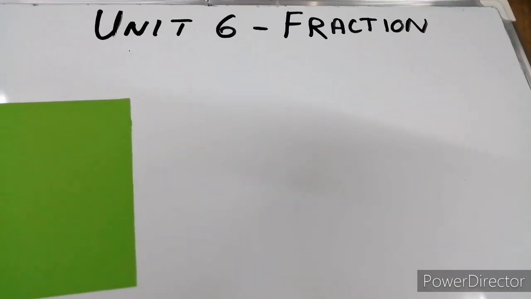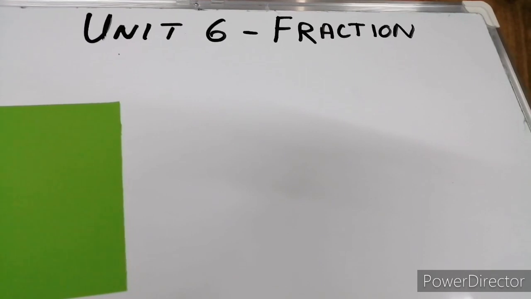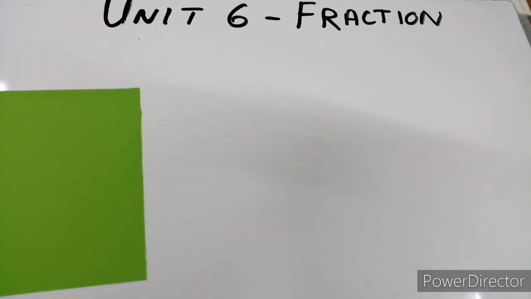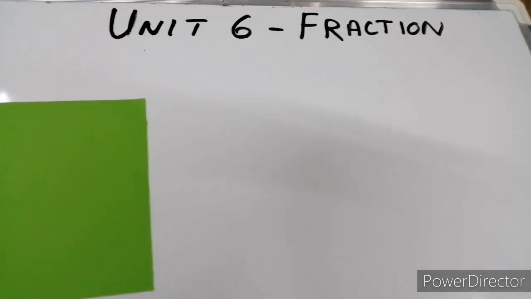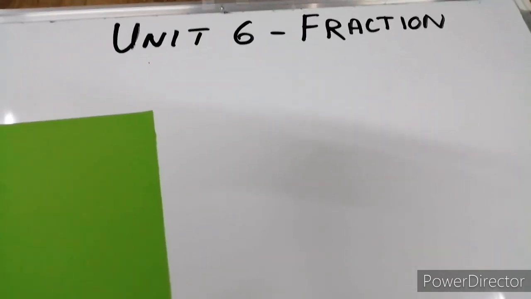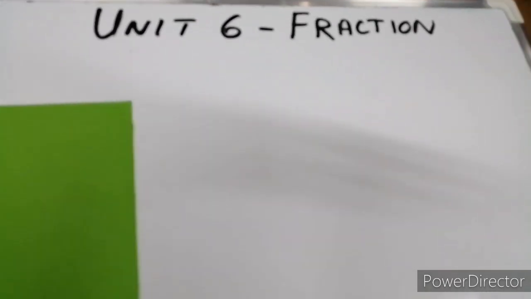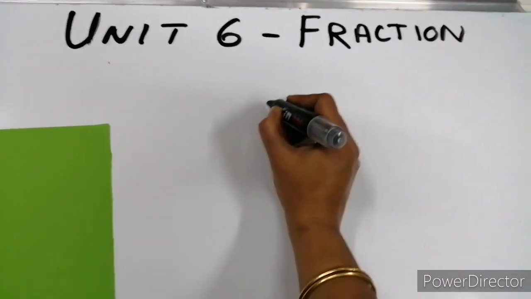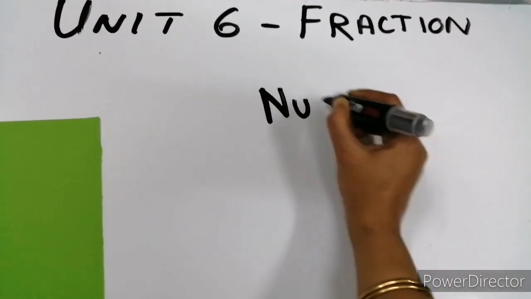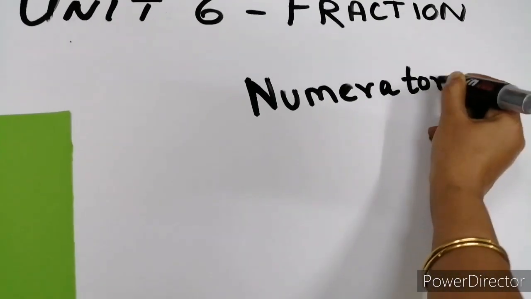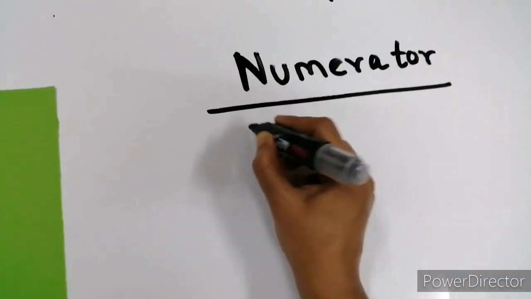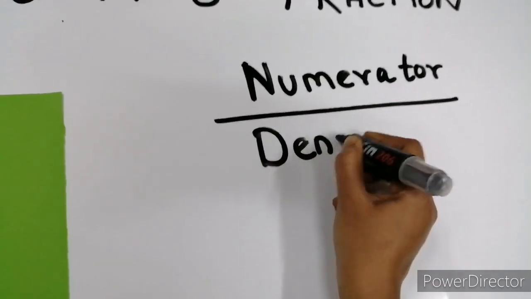Welcome back, students. In the last class, we learned about fractions. Do you remember how many parts does a fraction have? A fraction has 2 main parts. The numerator, which is on the top, by the denominator.